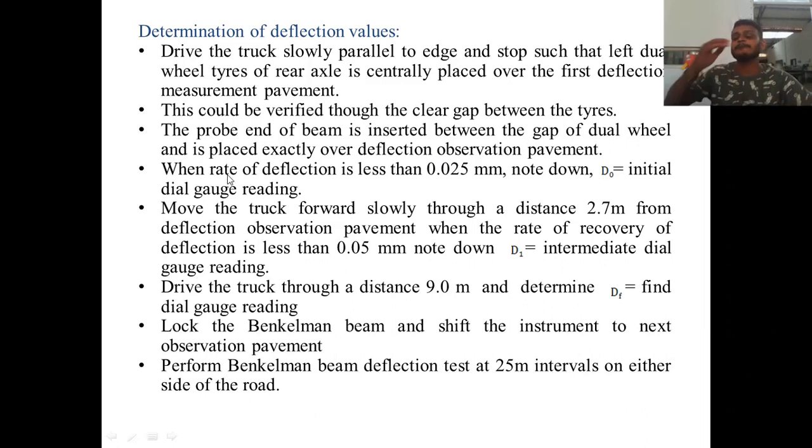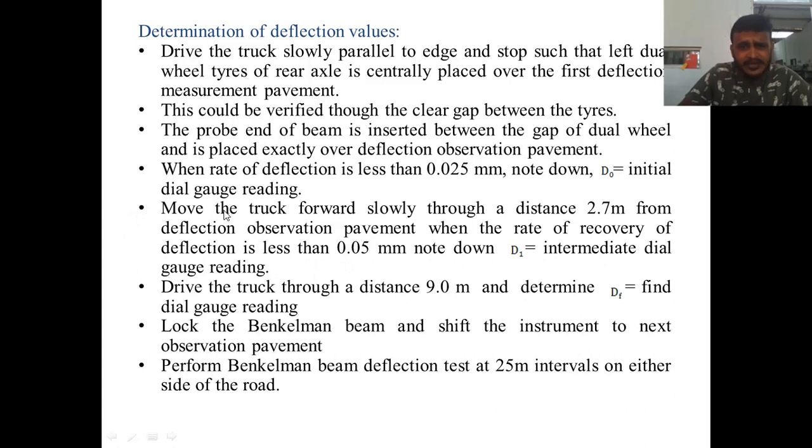Okay, so as soon as you make the truck move to that first point, the pavement will start to deflect. When the rate of deflection is less than 0.025 mm per minute, there will not be more variation in the deflection dial gauge within 1 minute. Then you need to note down the initial dial gauge reading. That will be noted as D0.